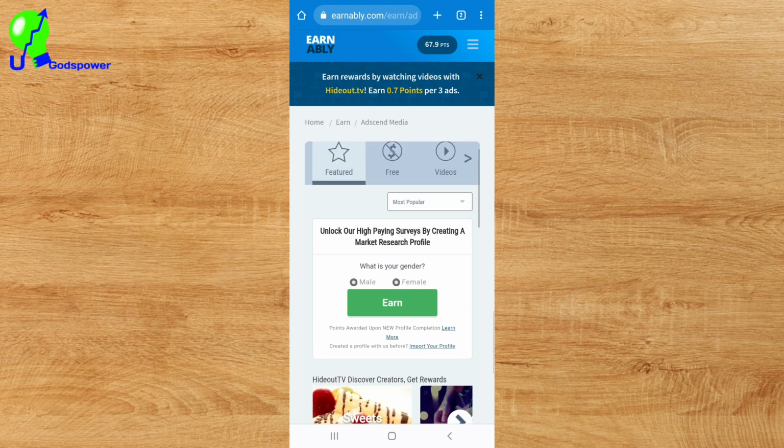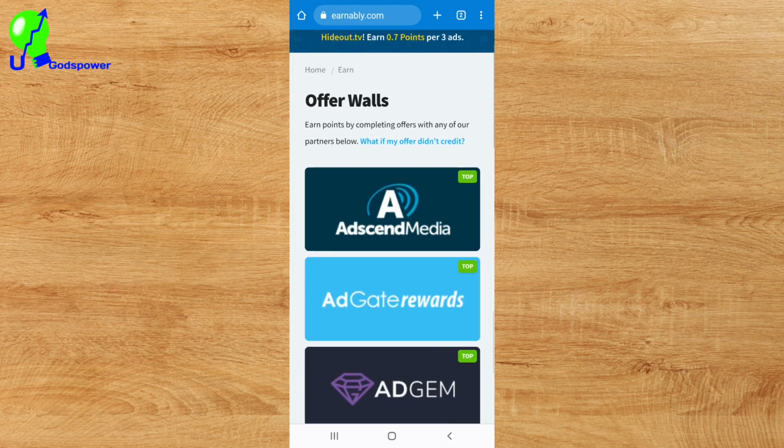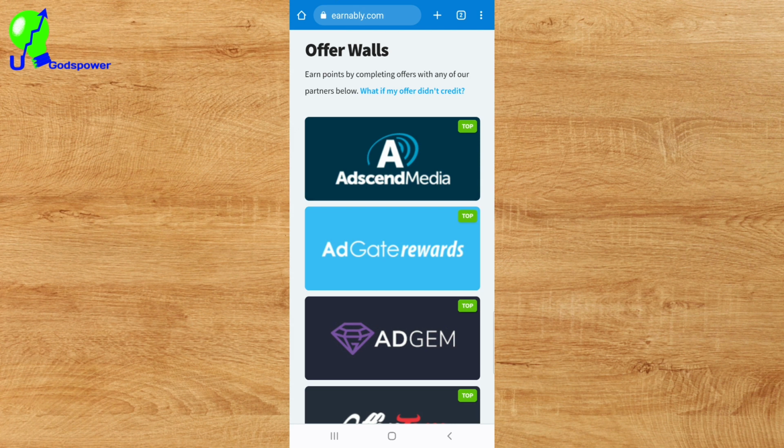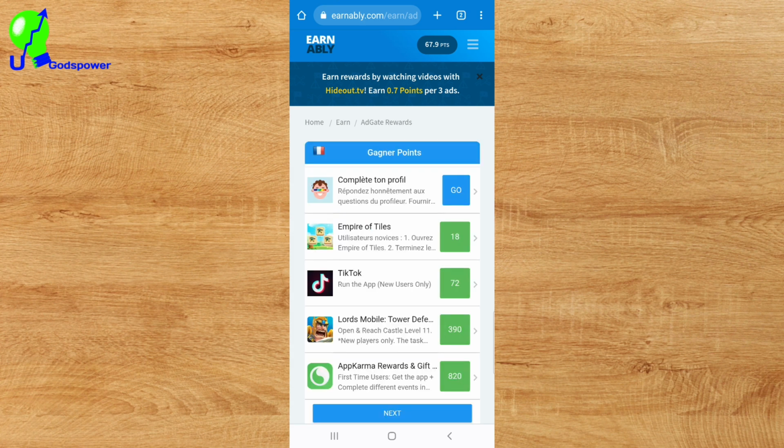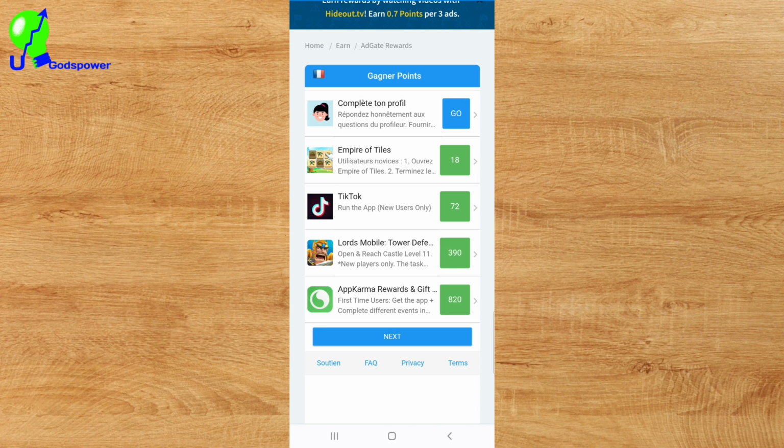And if we go back again, let us say we want to use this as add get reward. If I click on add get reward, it's going to display just the same thing that it displayed last time, and it will still show you options that you can go and start using to download applications, and you are getting paid in return. You can see this website which is called App Karma. I have made a video about App Karma. You can go and watch this video about App Karma.